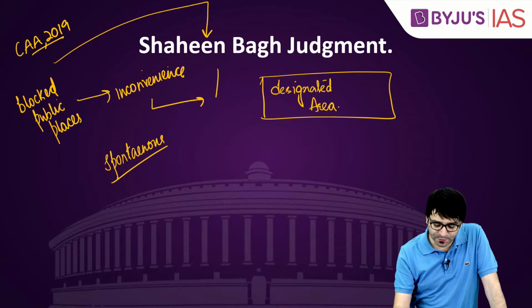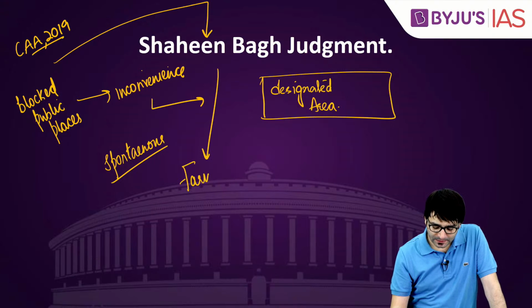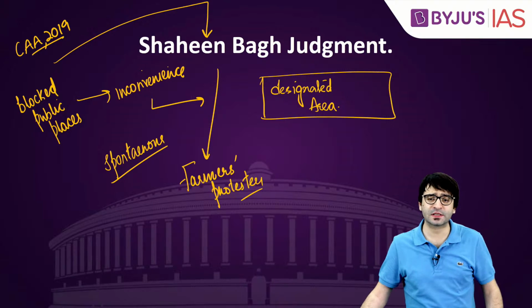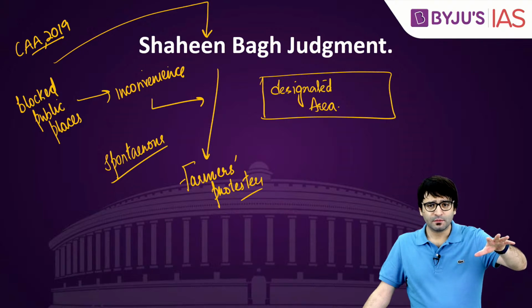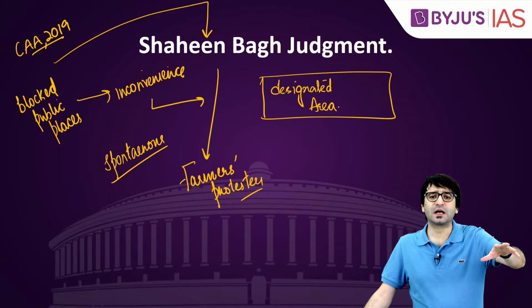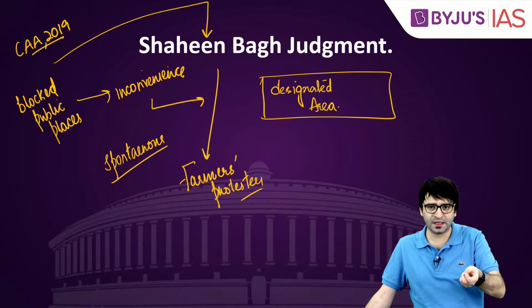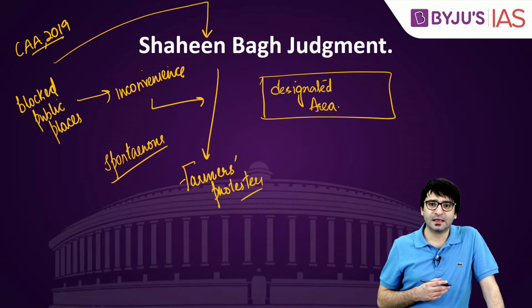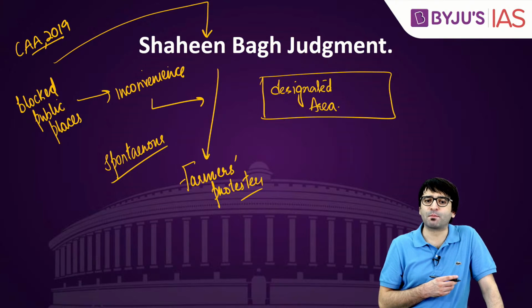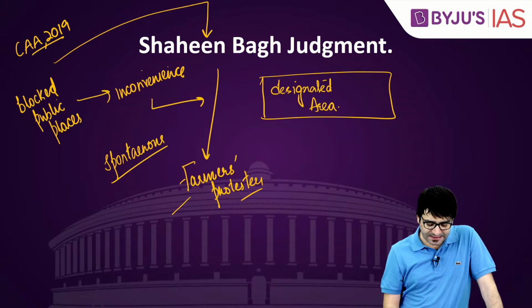And the same judgment was cited in the farmers' protests as well. Farmers are also protesting even now against the 3 farm laws passed by the parliament last year. The matter went to the court. The court was asked by the petitioners that these farmers are causing inconvenience, they are blocking the roads. So you have given a verdict in the Shaheen Bagh case that you cannot block a public property for an indefinite period. Please evict these farmers.